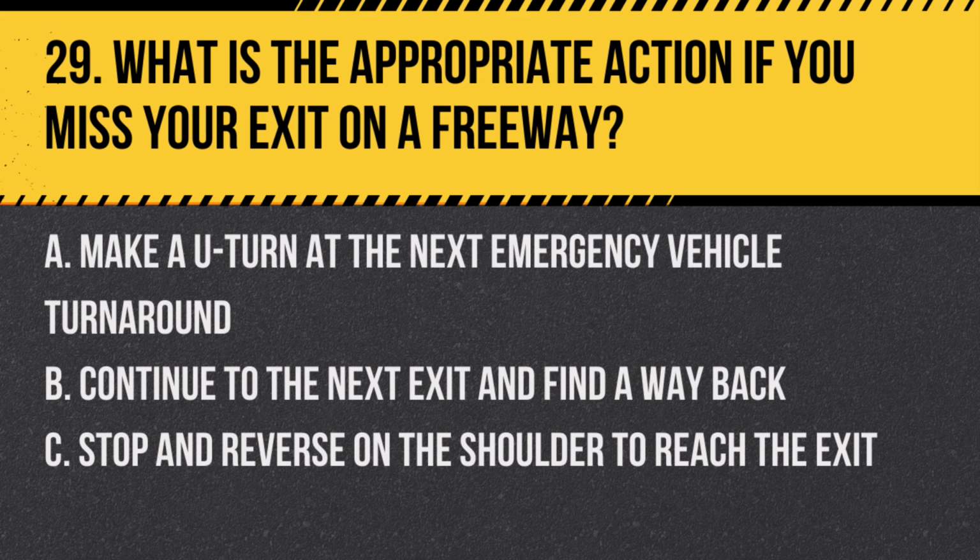Question 29. What is the appropriate action if you miss your exit on a freeway? A. Make a U-turn at the next emergency vehicle turnaround. B. Continue to the next exit and find a way back. C. Stop and reverse on the shoulder to reach the exit.